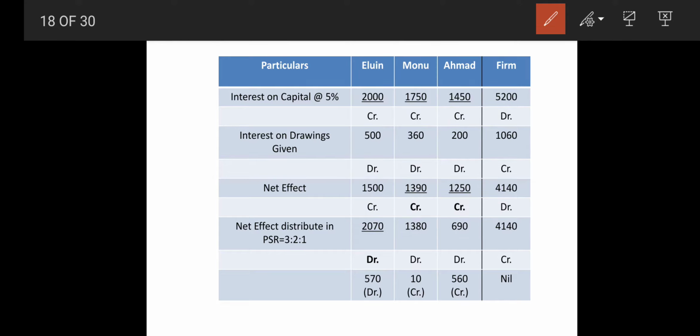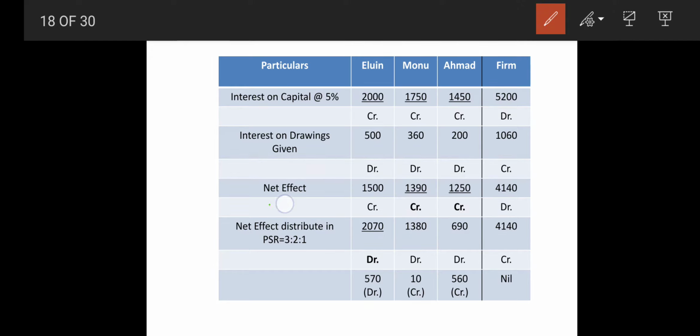Now which sign is to be kept? You are very much aware that every time you have to see which amount is more; the sign of the larger amount will be kept. Here it is 2000, 1750 and 1450, so the sign will be credit, credit and credit. While here 5200 and 1060, the sign will be debit, because debit is more.